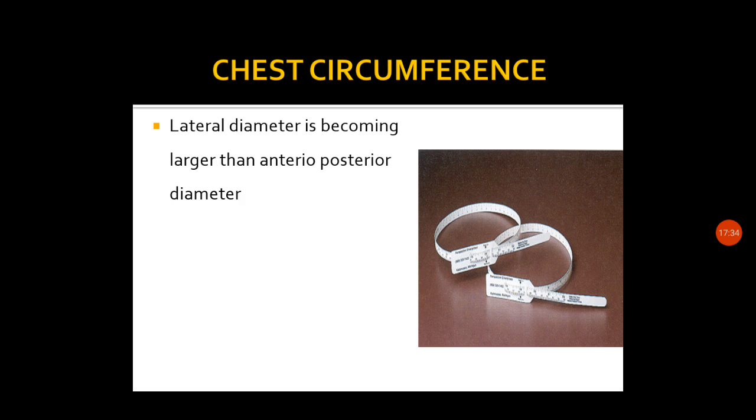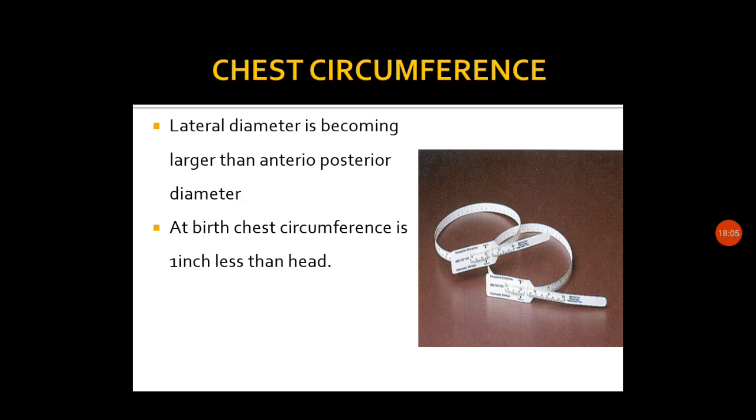So you have to understand that in a newborn it is in the cylindrical shape, that means anteroposterior diameter is equal to lateral diameter, and during the infancy period it changes. That is, lateral diameter is slowly increasing more than the anteroposterior diameter. So this is the one important change which happens in the chest of the baby.